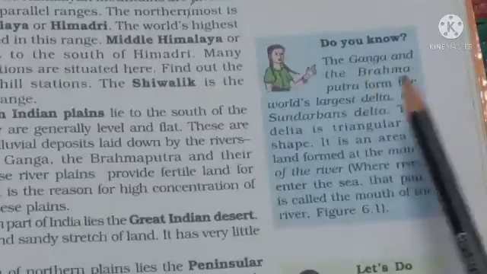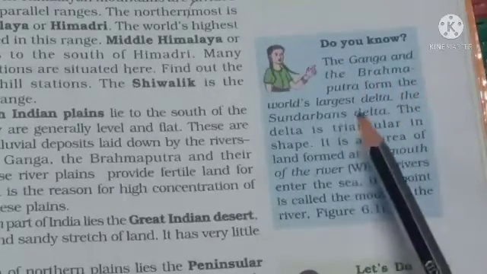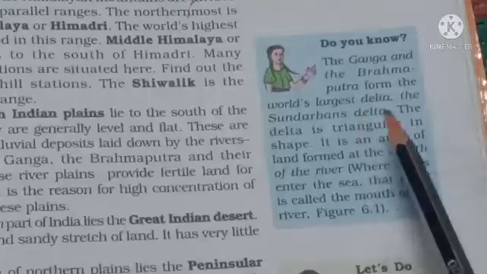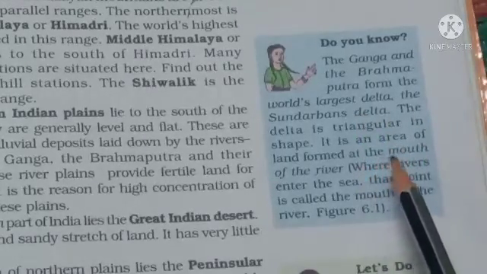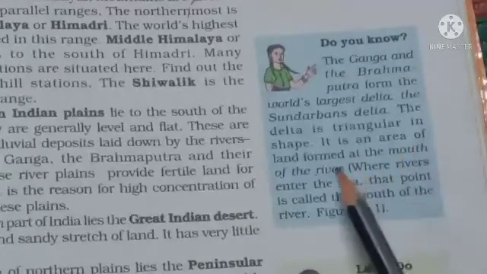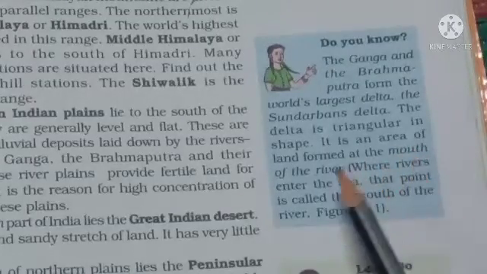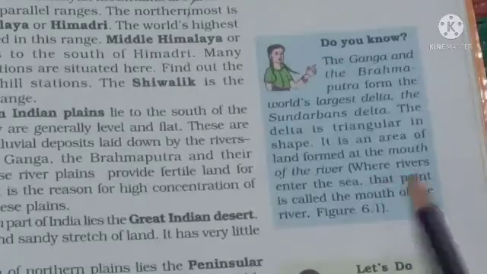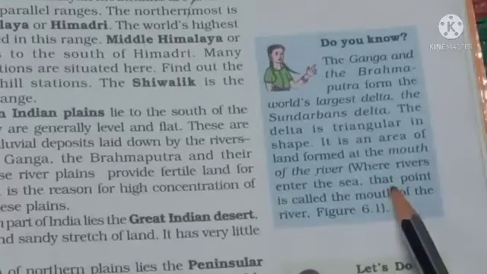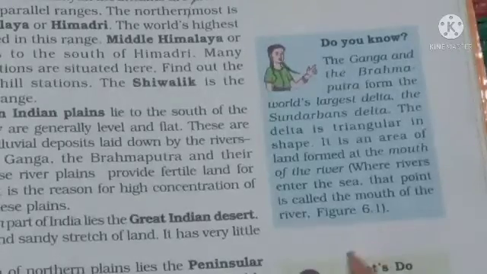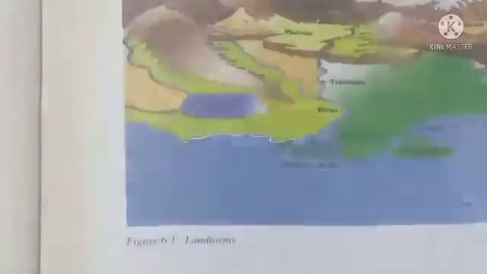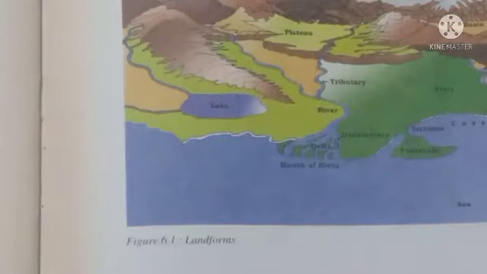Do you know the Ganga and the Brahmaputra form the world's largest delta, the Sundarbans Delta. The delta is triangular in shape. It is an area of land formed at the mouth of the river where rivers enter the sea. That point is called the mouth of the river. Figure 6.1. Now turn to page number 38. This is called figure 6.1, the sixth lesson.